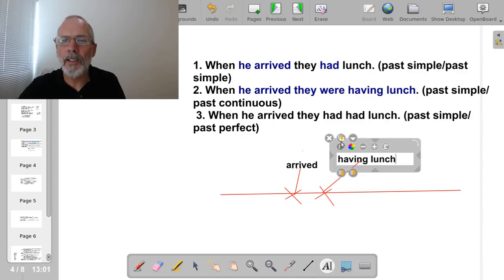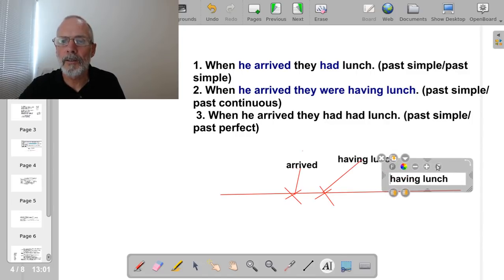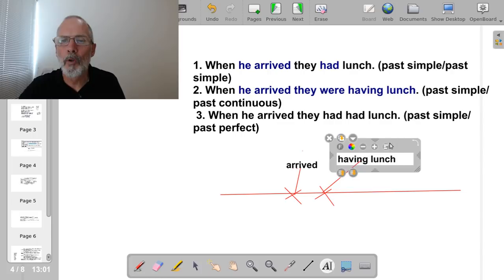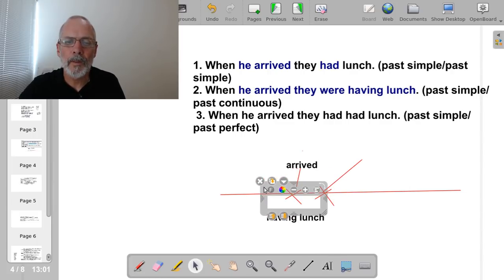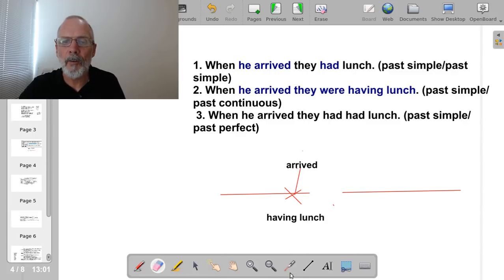So now this is a long activity. So let's move it down there. So this is the long activity.